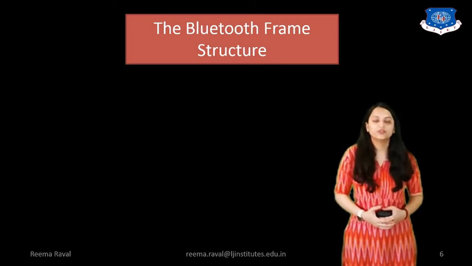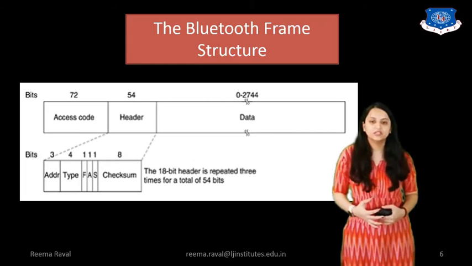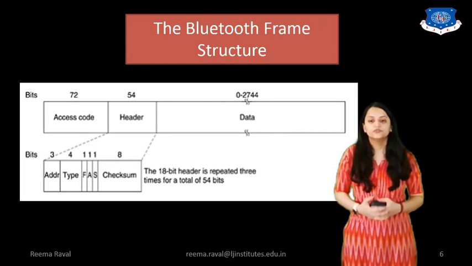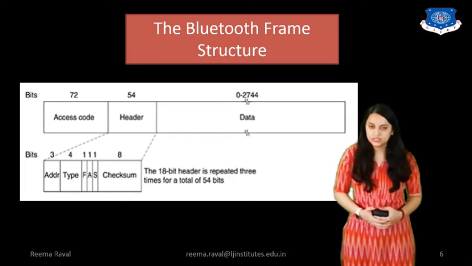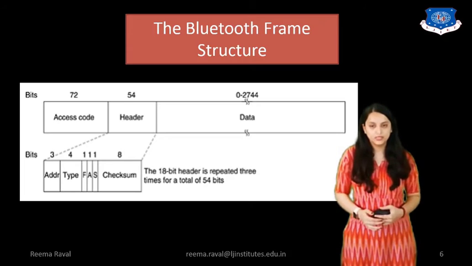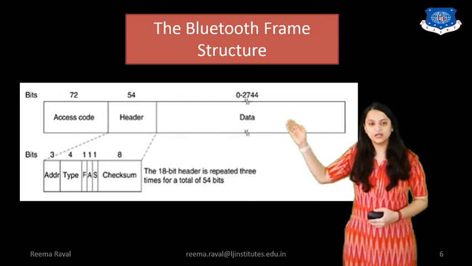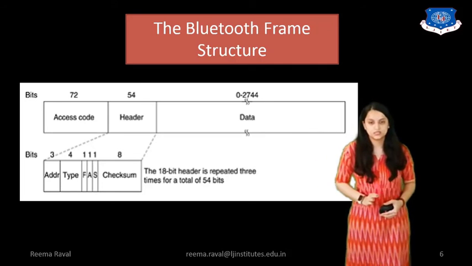Now, next is the Bluetooth frame structure. So there are basically Bluetooth frame structure having the three fields. First field is access code, which has the 72 bits. After that, there is a header field, which is 54 bits. And the last one is the data field, which is variable, which ranges from 0 to 2744 bits.